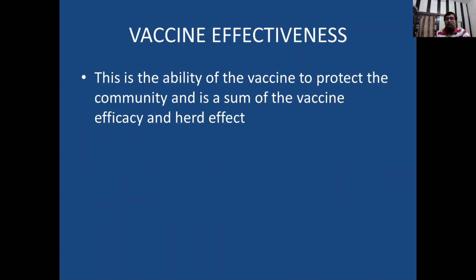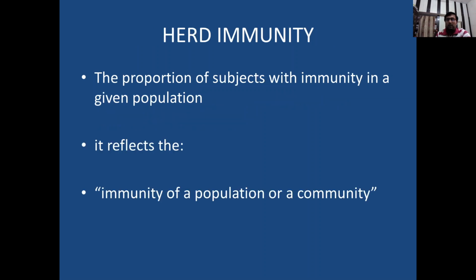Now another thing is vaccine effectiveness. Vaccine effectiveness is the ability of the vaccine to protect the community and is a sum of the vaccine efficacy and herd effect. So what is effectiveness? It is the ability of the vaccine to protect the community against that particular disease. Now we move on to the herd effect.